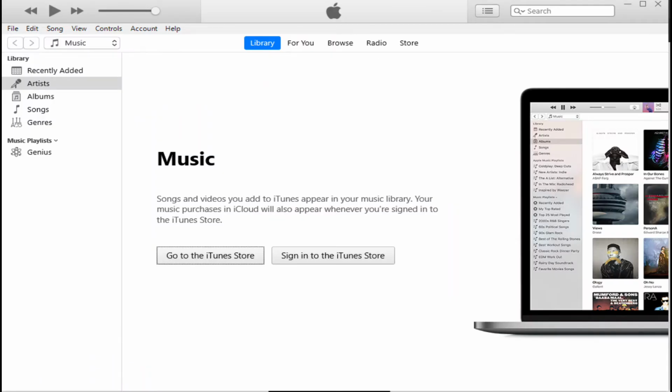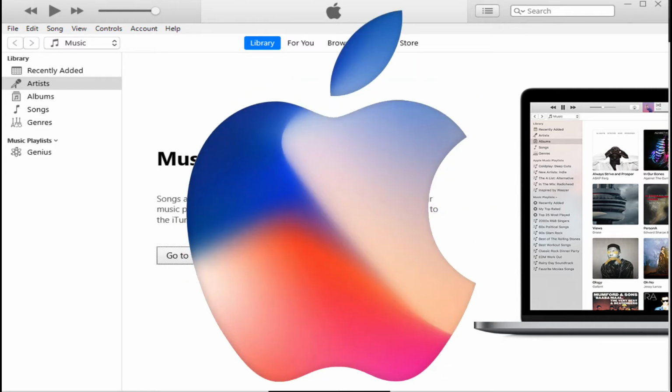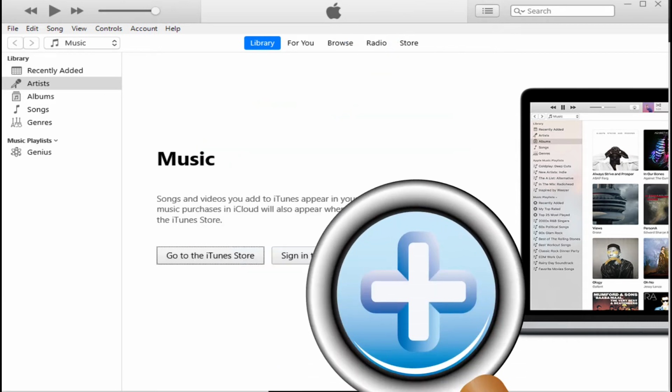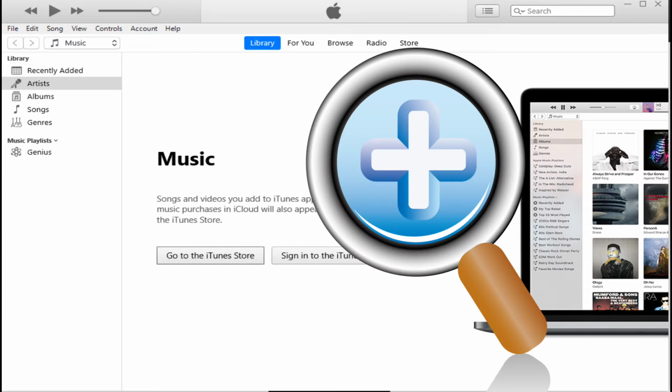iTunes is a media player, media library, and mobile device management application. It may be used to rip songs from CDs and play content using Dynamic Smart Playlist. It was developed by Apple Incorporated and is used to purchase, play, download, and organize digital media on a personal computer. Despite this, iTunes is a well-known recovery tool. Find out how to repair an iPhone stuck in a reboot loop with iTunes.